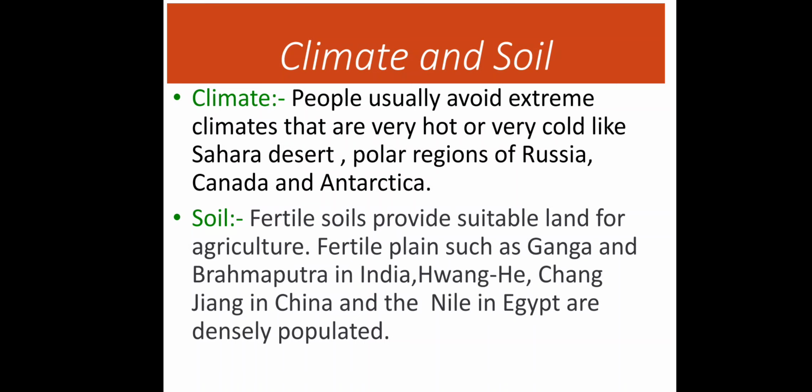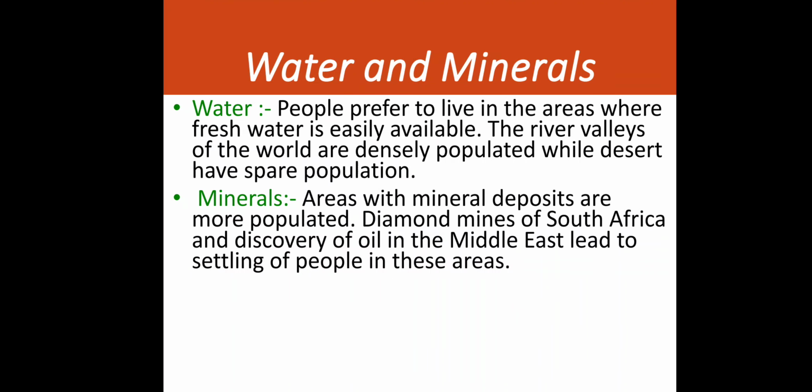Then we have soil; fertile soil is required. As I told you, agriculture is the one thing which provides you food, and without food you cannot survive. So you need fertile soil. Where there are rivers like the Ganga, Brahmaputra, Huanghe, Changjiang, and Nile, these rivers are the reason for the settlement of people. If you remember the Indus River, there you can find the Indus Valley civilization. And the Egyptian civilization was also near the Nile River. So a river can be a reason for the settlement of people around it.